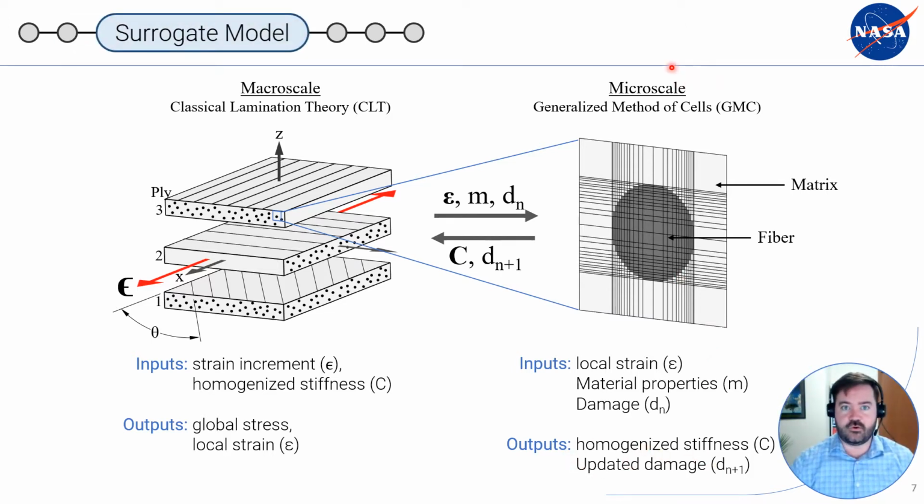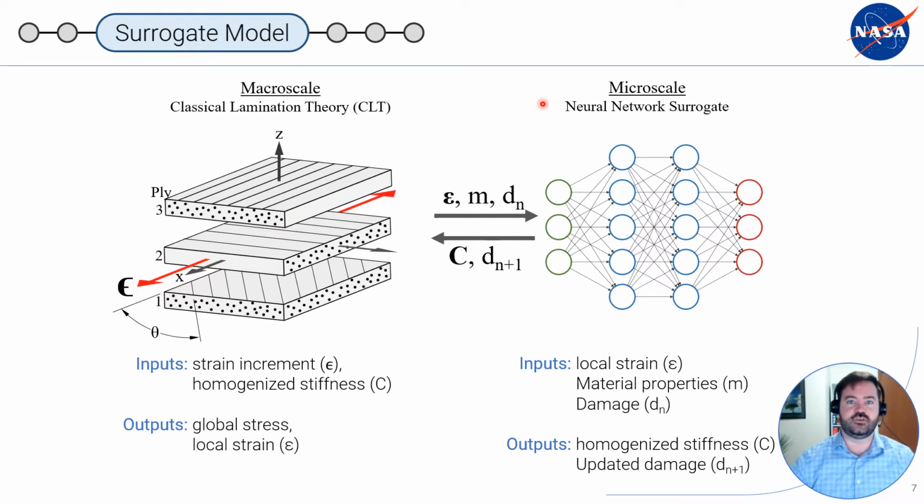So this microscale model can start to get expensive when we use a high fidelity representative unit cell to represent the microstructure of the fiber. So we need a ton of subcells if we want to accurately get a circular fiber, but it requires a lot of calculations, and those calculations especially add up since we have to evaluate the microscale model numerous times. We have to evaluate it every single time step for each individual ply, sometimes multiple times per ply if we have multiple integration points. And so if we want to gain computational efficiency, what we can do is replace this microscale model with a neural network surrogate.